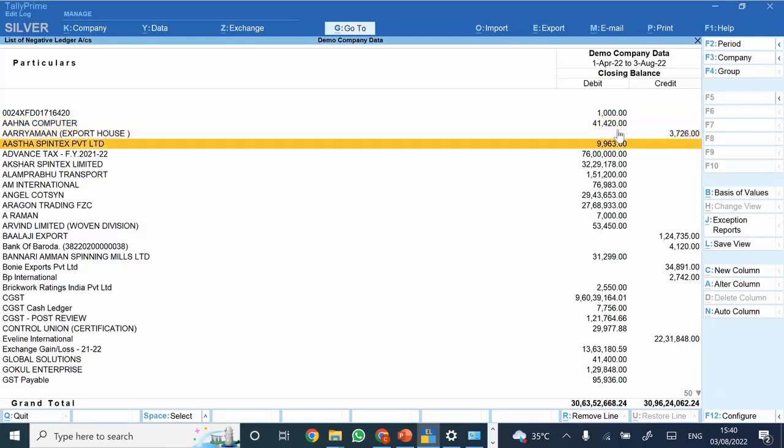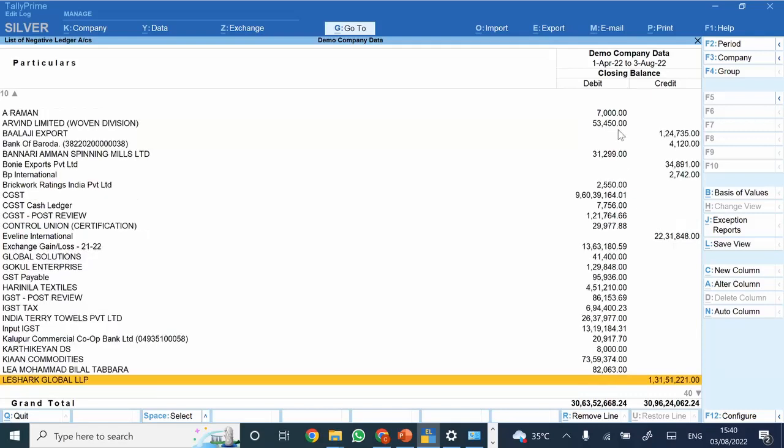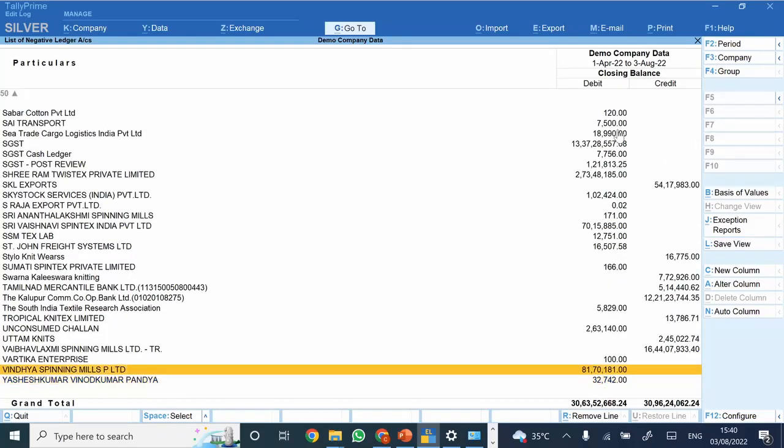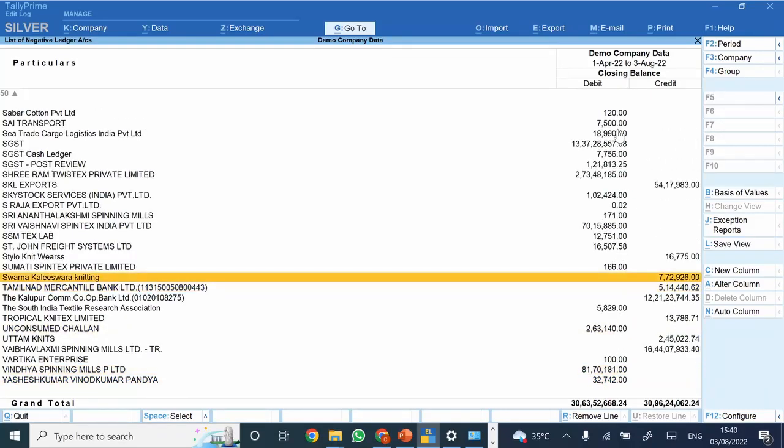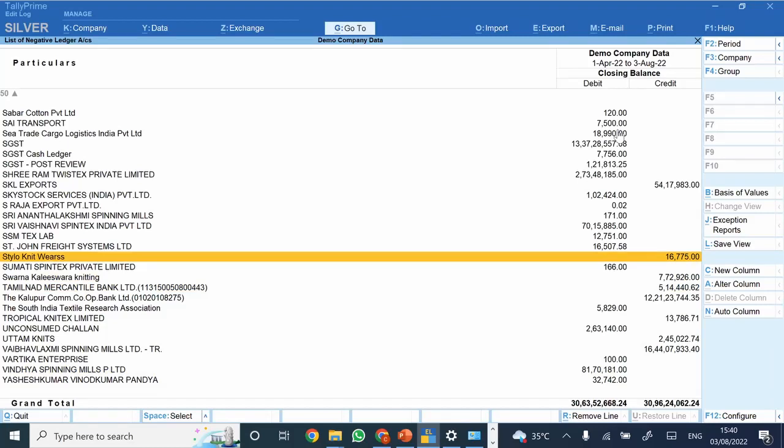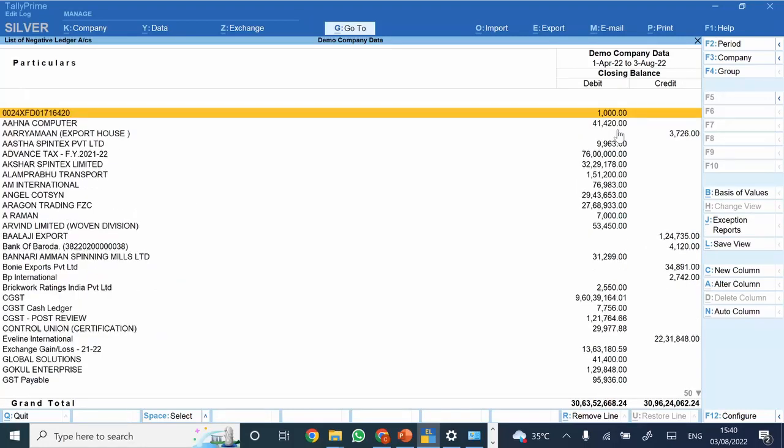All of the list of ledgers you could directly export from here. You could verify the same from your end, and post that you could directly ask the management the reason for the deviation in the balances in all these ledgers at the time of auditing. So this is something which the system directly provides: the list of all the ledgers that are currently having negative balances.